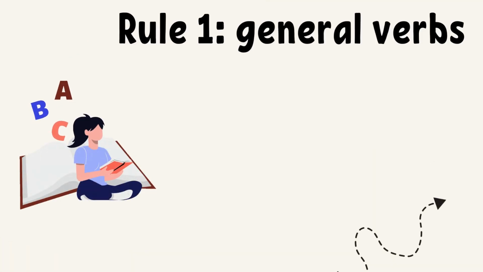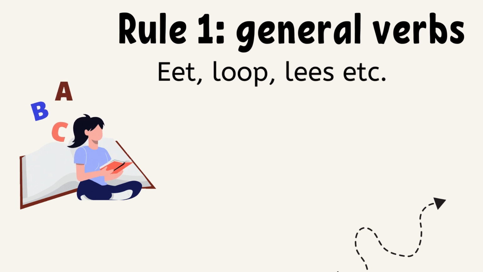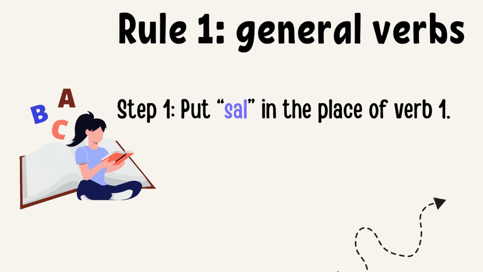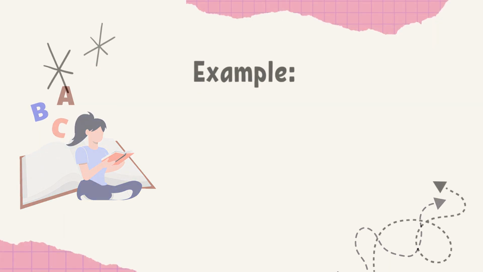Rule 1 is applied to general verbs such as eet, loop, and lees, etc. To apply Rule 1, put sal in the place of verb 1 and place verb 1 at the end of the sentence. Let us look at an example.